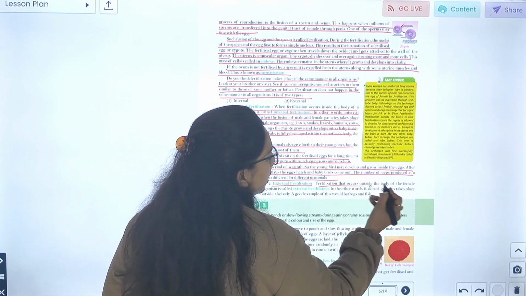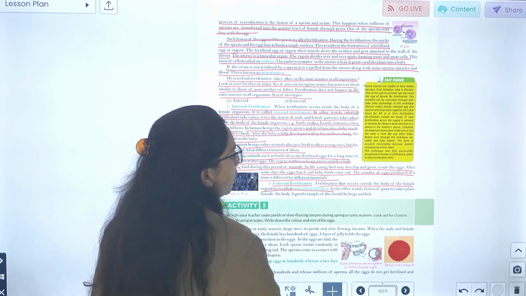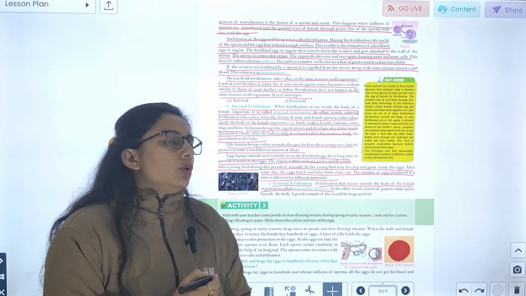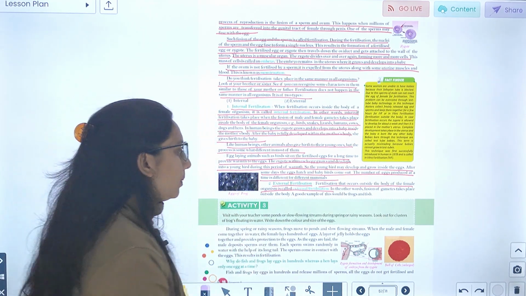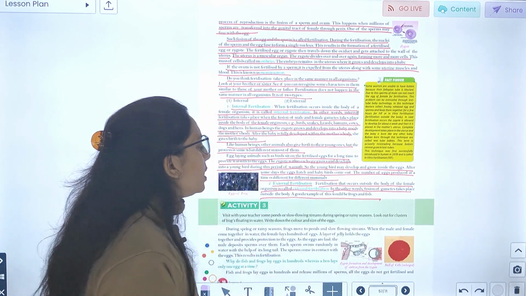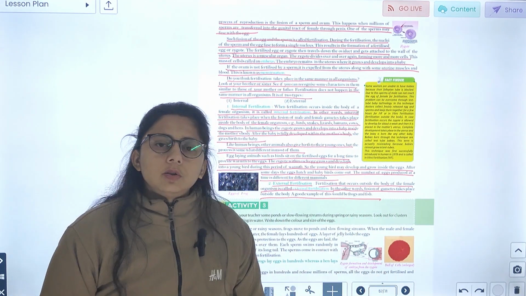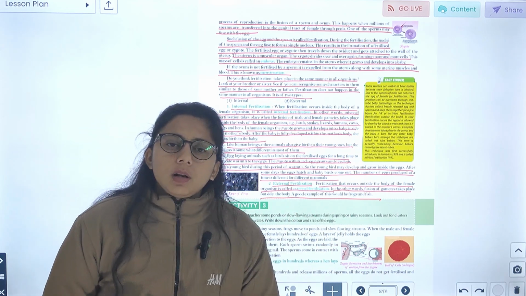External fertilization: fertilization that occurs outside the body of the female organism is called external fertilization. जो body से बाहर होती है, उसे हम क्या कहते हैं, external fertilization कहते हैं. In other words, fusion of gametes takes place outside the body. A good example of this would be frog and fish. जो frog और fish है उसमें कैसा fertilization होता है, external fertilization.